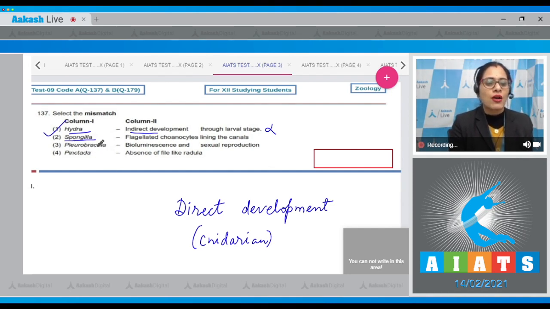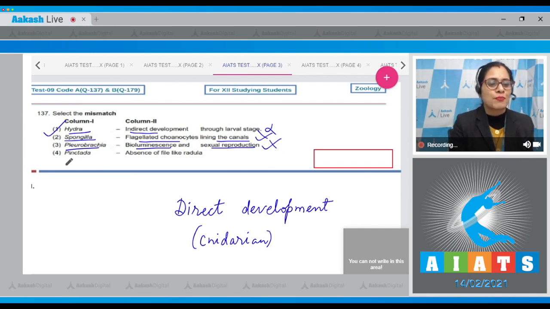The next option is Spongilla, which is a porifer or sponge. The match given is flagellated choanocytes lining the canals, which is a correct match. So this cannot be a correct answer. Next option is Pleurobrachia, which is a ctenophore. The match given is bioluminescence and sexual reproduction, which is a correct match. This cannot be a correct answer.